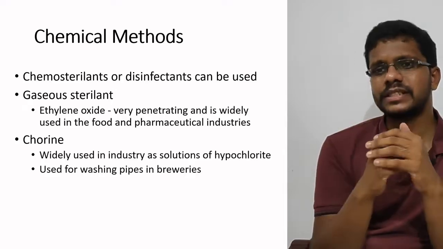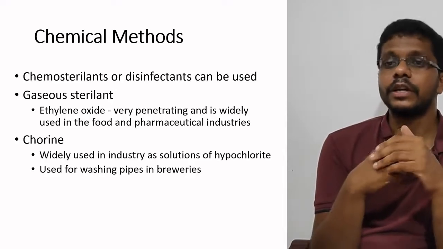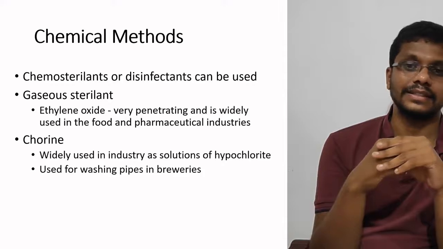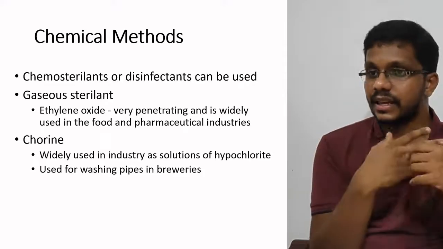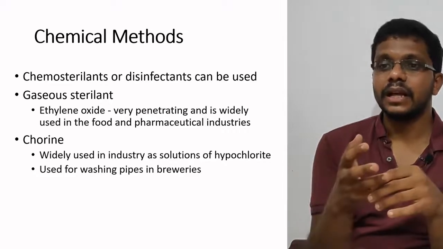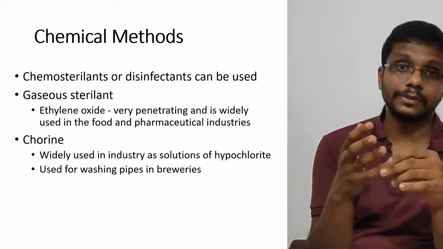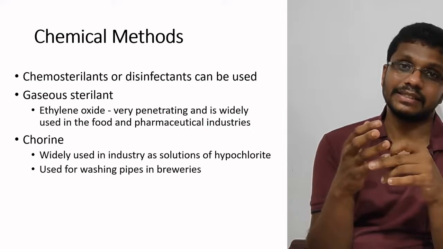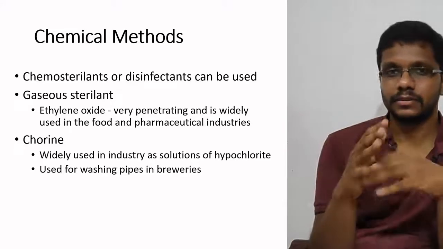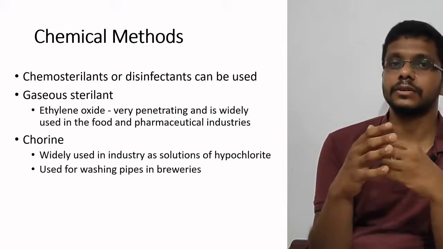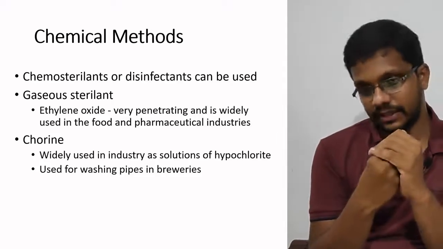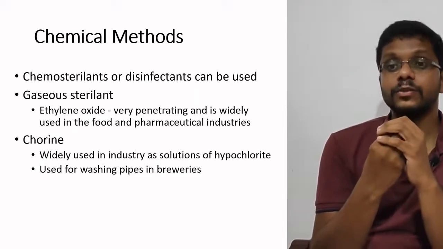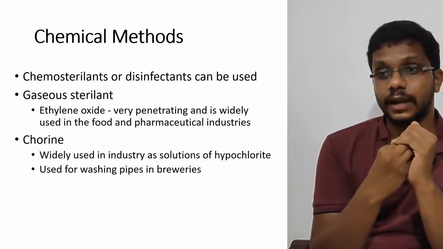But there is some promising research going on to use gaseous sterilants such as ethylene oxide. Ethylene oxide is a gas with very high penetrating power. It is widely used in the food and pharmaceutical industry for sterilizing some of the packed items or equipment. Sometimes chlorine can be used in industry as a hypochlorite.